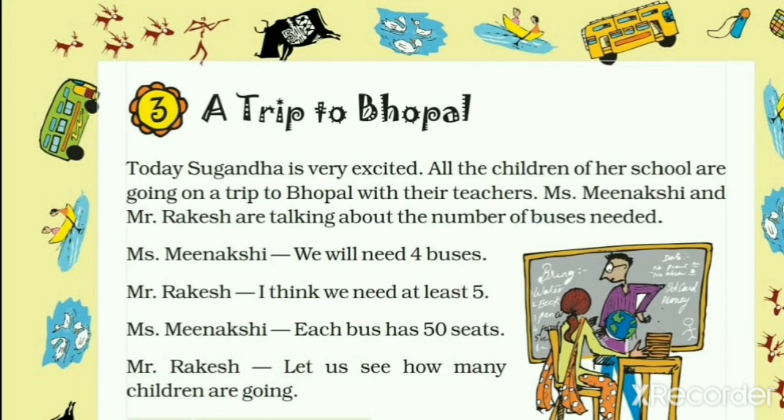Today Sugandha is very excited. All the children of her school are going on a trip to Bhopal with their teachers. Miss Minakshi and Mr. Rakesh are talking about the number of buses needed. Miss Minakshi said, "We will need 4 buses." Mr. Rakesh said, "I think we need at least 5." Miss Minakshi said, "Each bus has 50 seats." Mr. Rakesh said, "Let us see how many children are going."